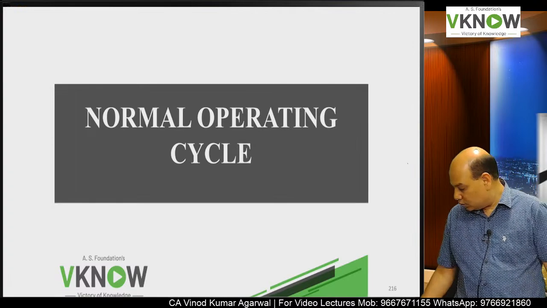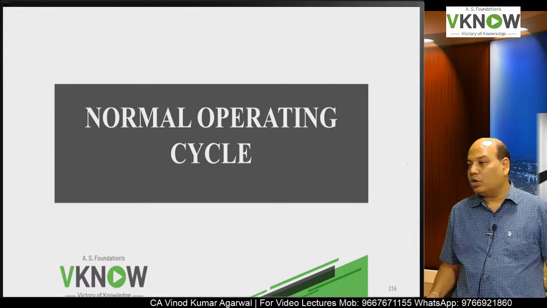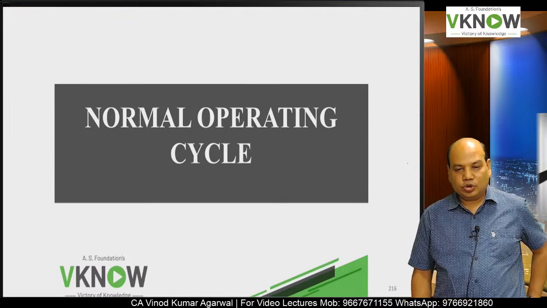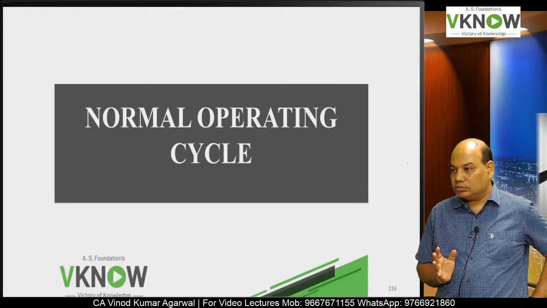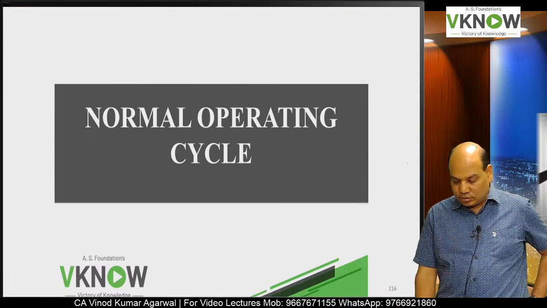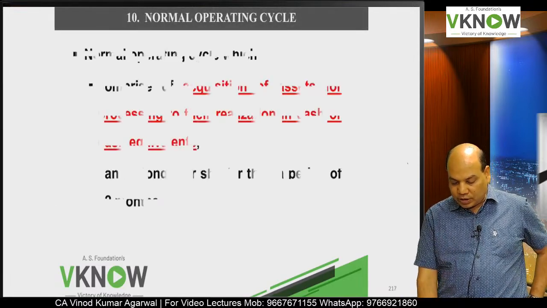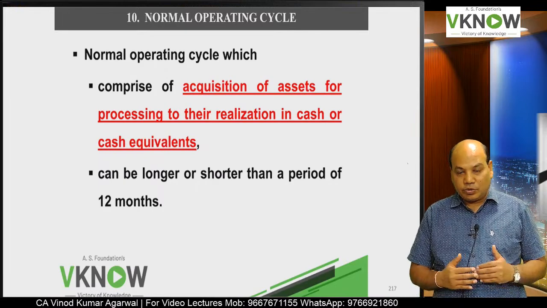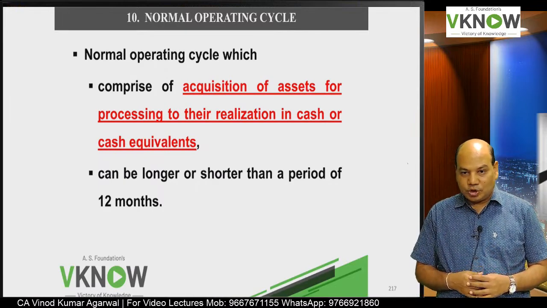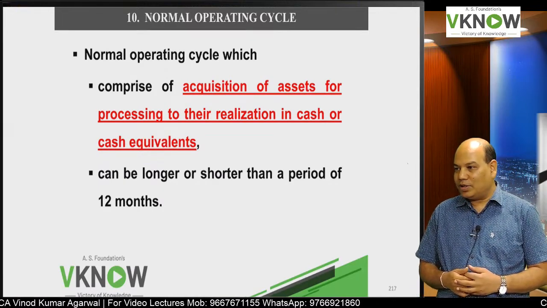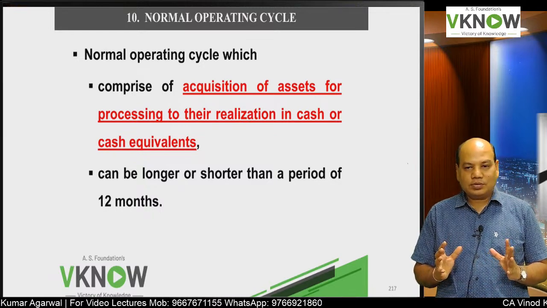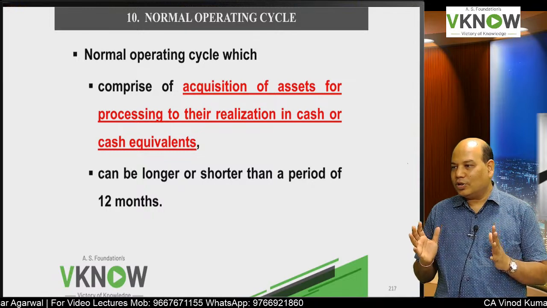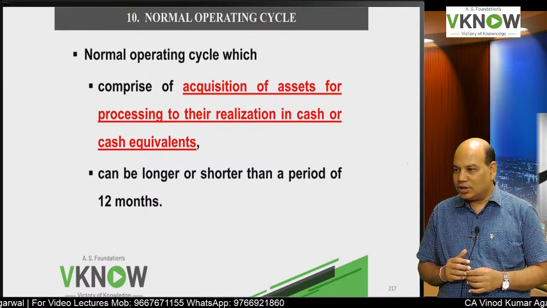Now the next thing is, what is normal operating cycle? Because the definition of current asset and current liability includes normal operating cycle. If the student will remember, in FM there was a topic working capital management, and there the question was calculate the operating cycle.